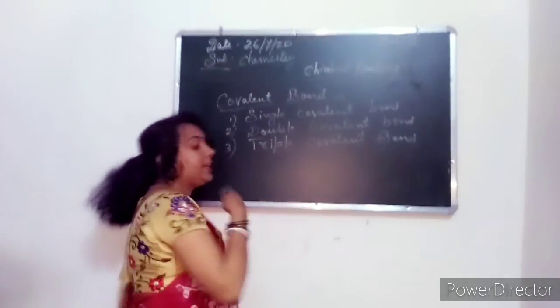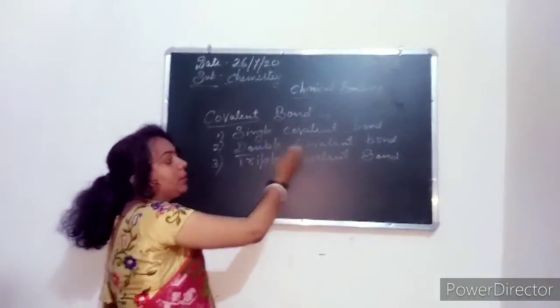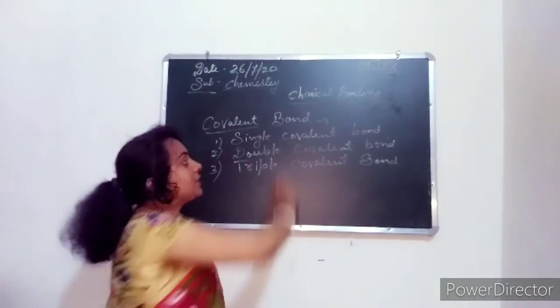Now in the next class we will study examples of single covalent bond, double covalent bond, and triple covalent bond. For today, that's all.